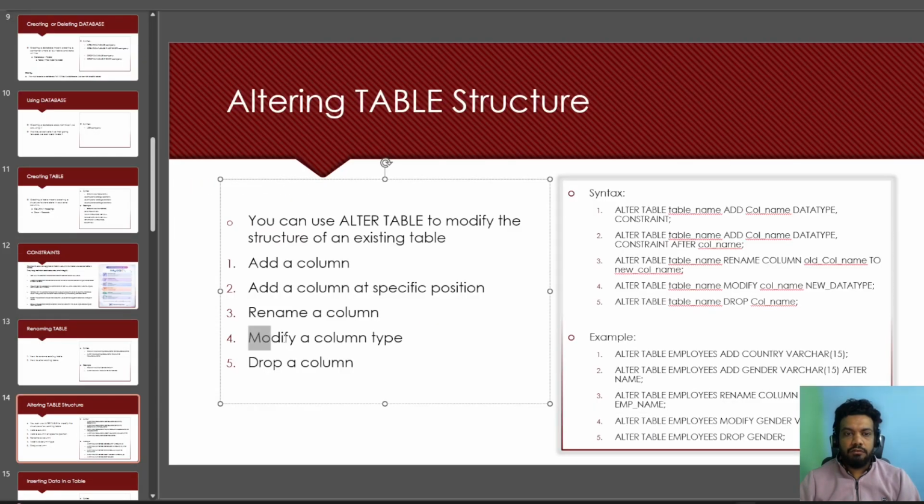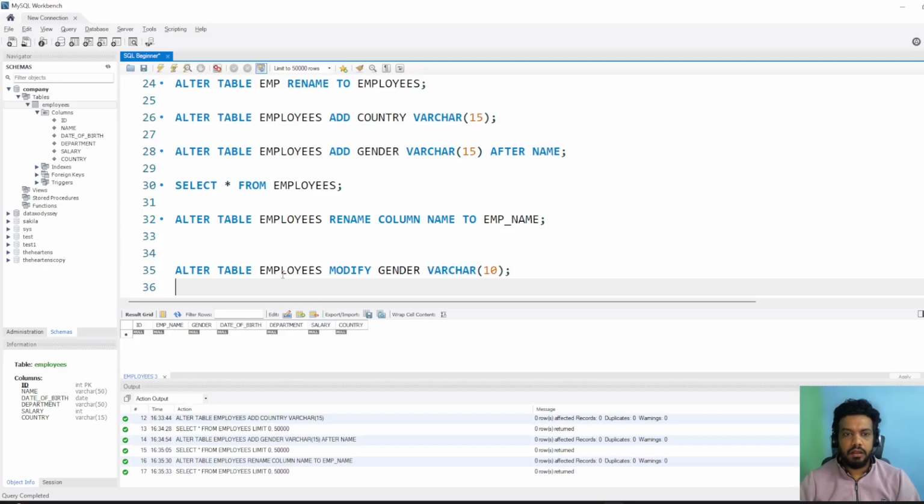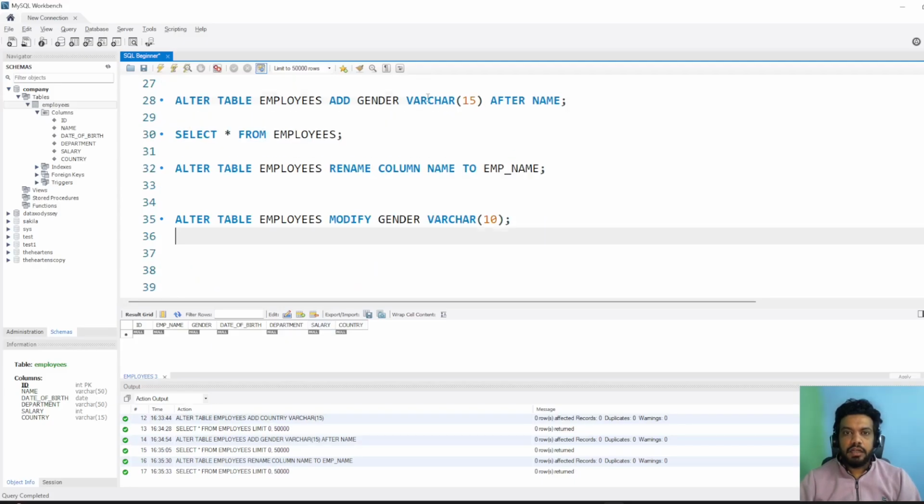Now if I want to modify a column type. Earlier you remember in gender we provided where character 15, but since we are talking about gender, we know we will store male and female. So it's better to have lesser space. So we are giving where character 10, and let's run this.